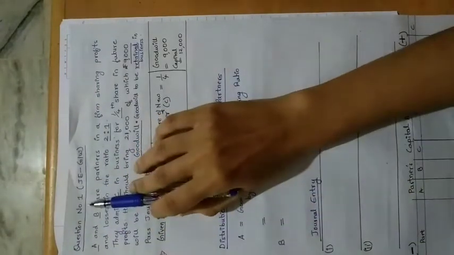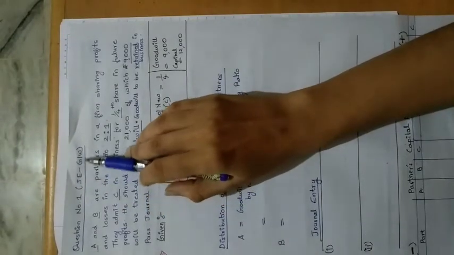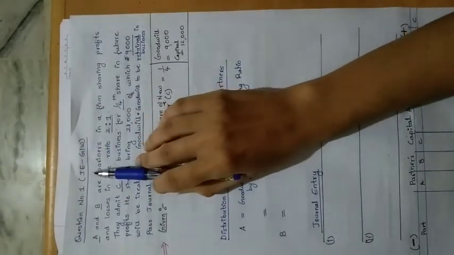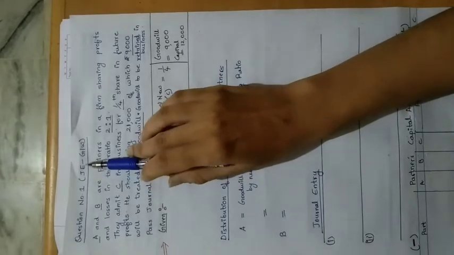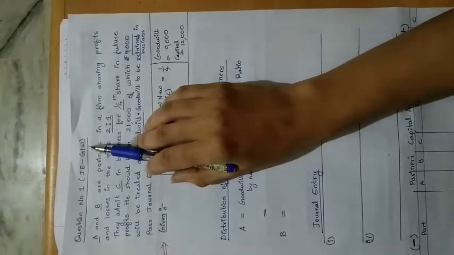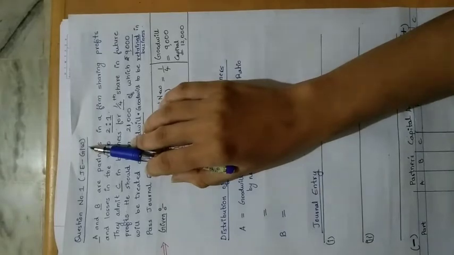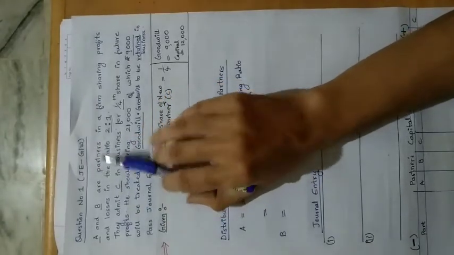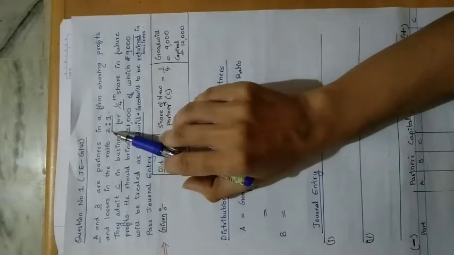Question number 1 on journal entry of goodwill. JE means journal entry of goodwill. A and B are partners in a firm sharing profits and losses in the ratio 2:1.